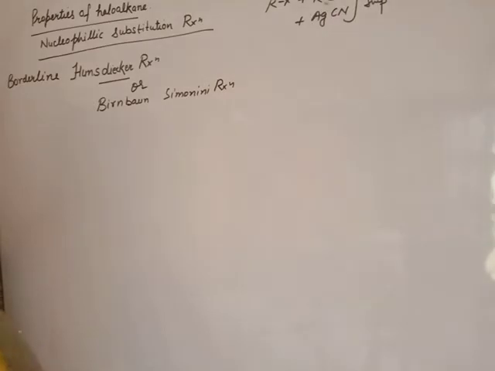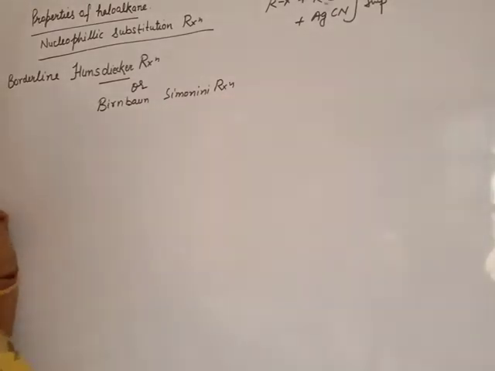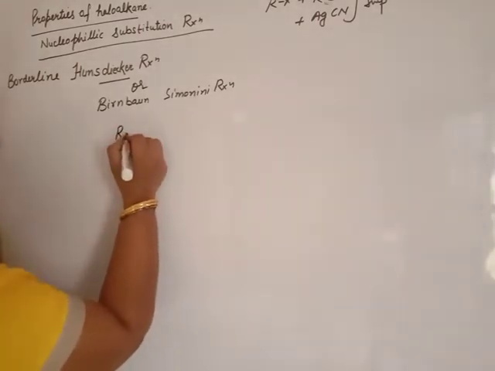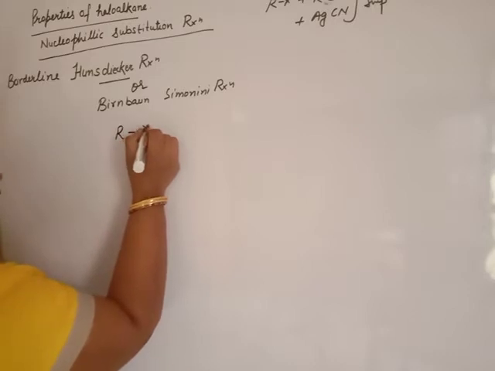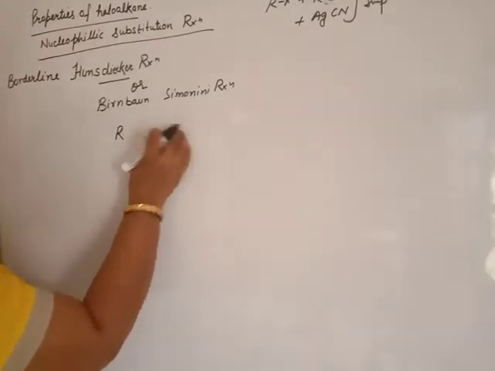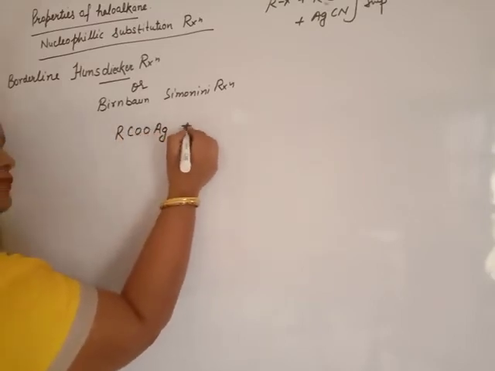I will say to you, this reaction is not in your syllabus, but yet the examiner gives this reaction in the exam because this reaction is not named under the heading. But the reaction is like this: what will happen when the silver salt of a fatty acid is treated with iodine?